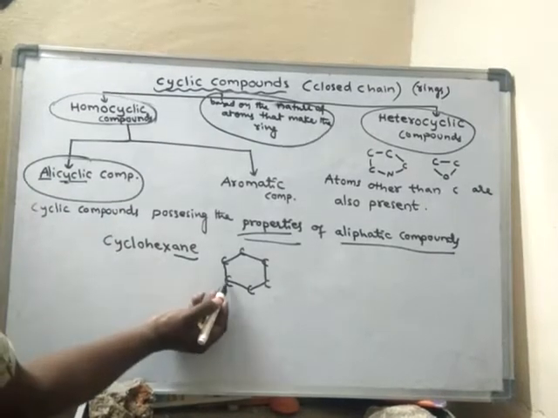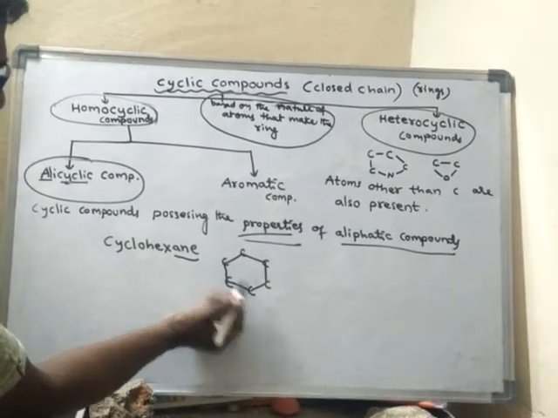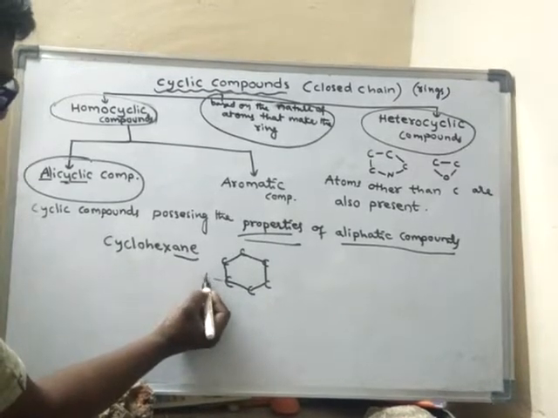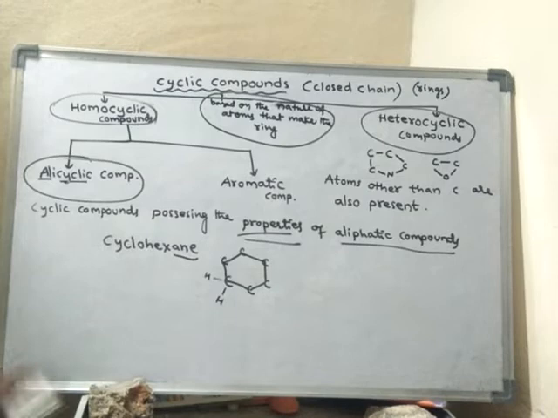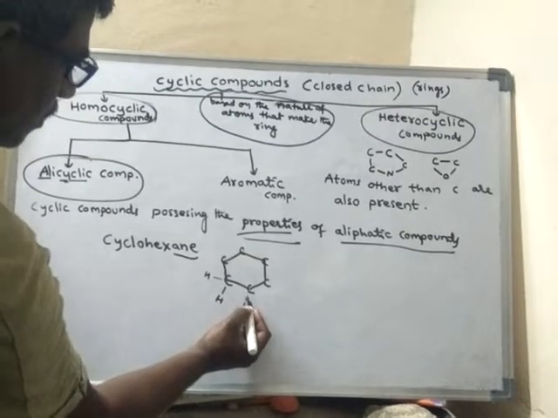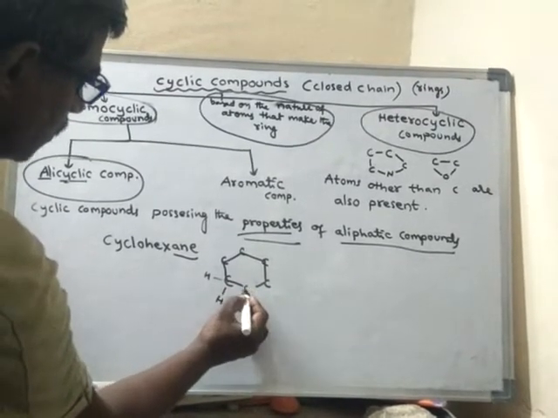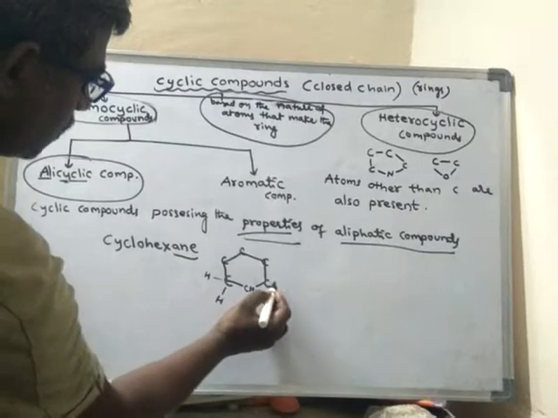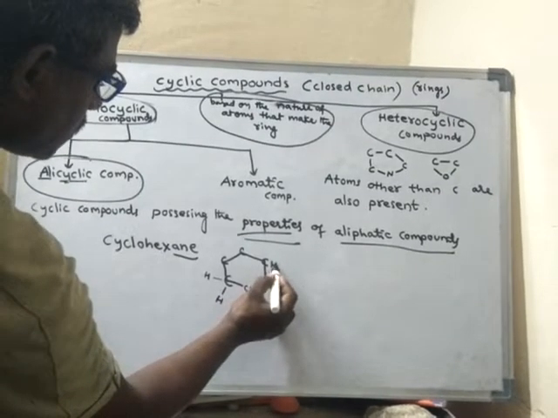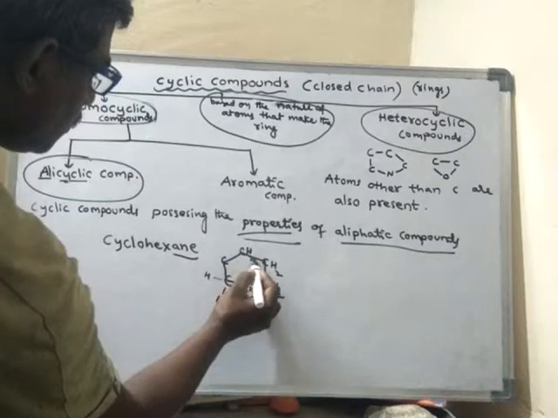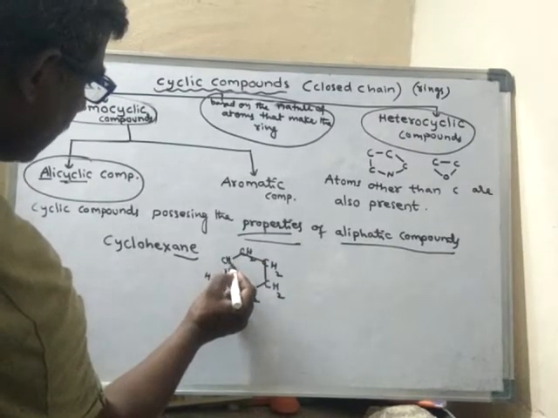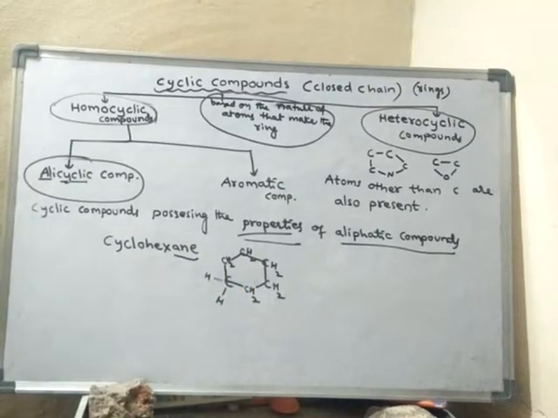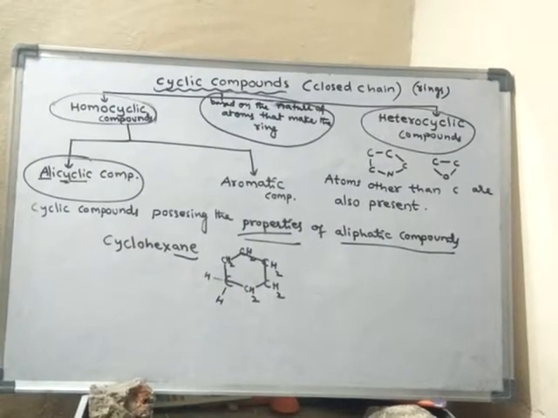Already this carbon is forming 2 bonds with these 2 carbon atoms, so the other 2 bonds will be with 2 hydrogens. Even this carbon will combine with 2 hydrogens, and this carbon also with 2 hydrogens. So this is the structure of cyclohexane.